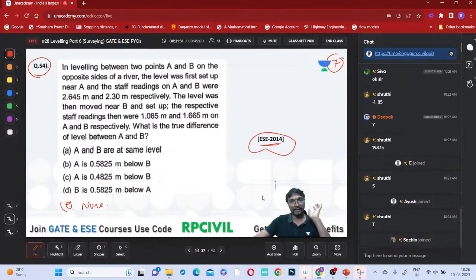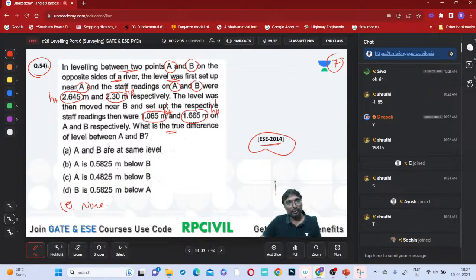Right. Okay. So here, in levelling between the two points A and B on opposite sides of a river, the level was first set up near A and the staff readings on A and B were, this is HA and HB respectively. The level was then moved to B and set up, and the respective staff readings on A and B were HA dash and HB dash.